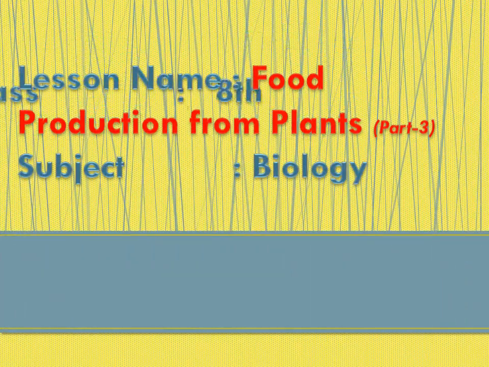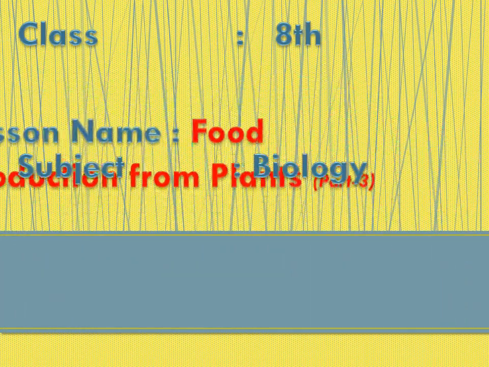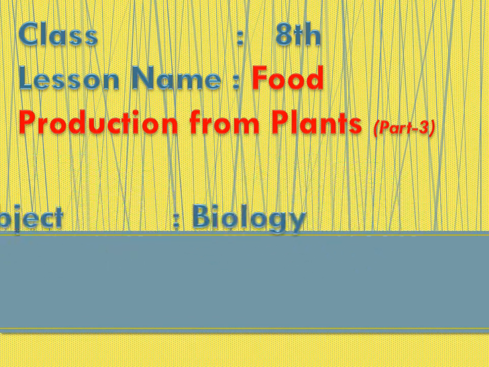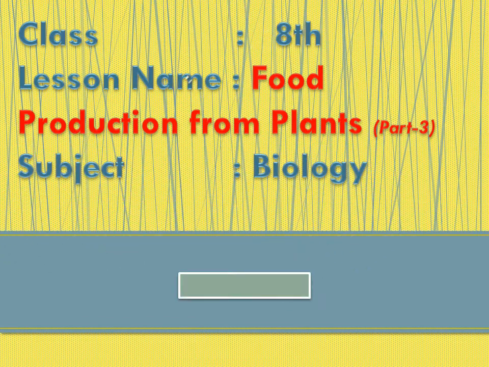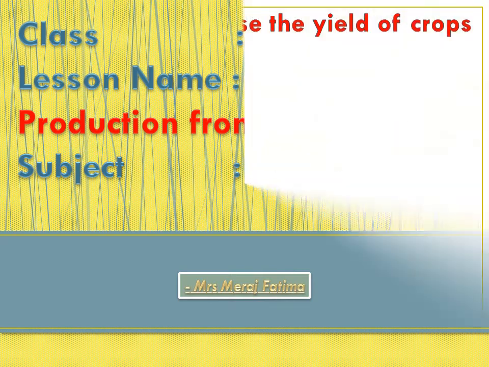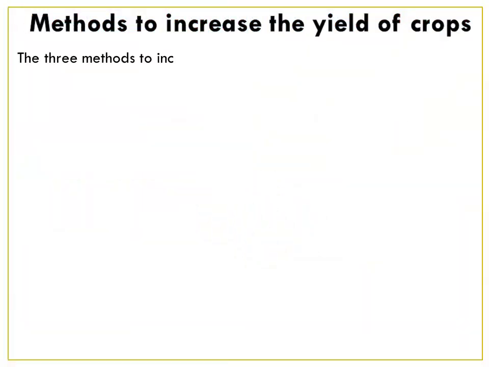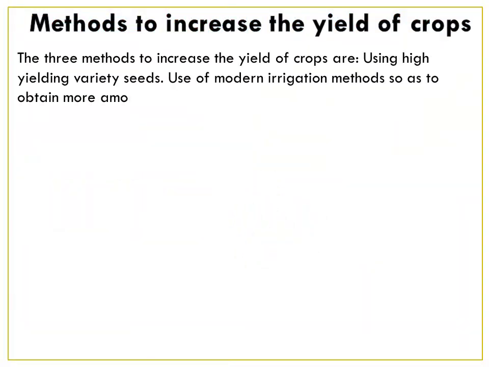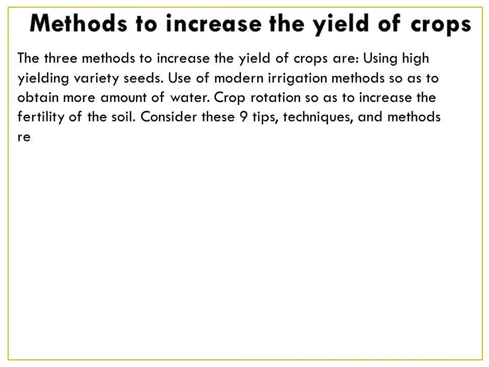We did our lesson, food production from plants. Today is the third part of this lesson: methods to increase the yield of crop. There are three methods to increase the yield of crop.